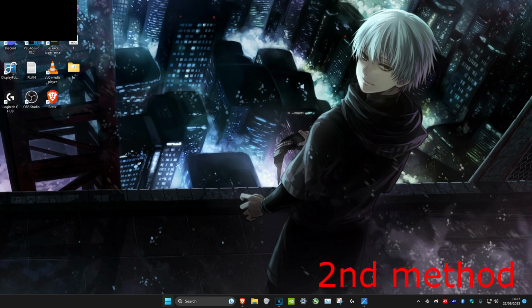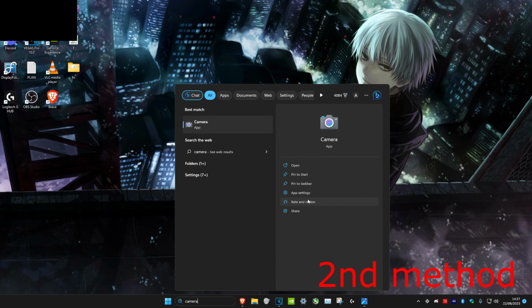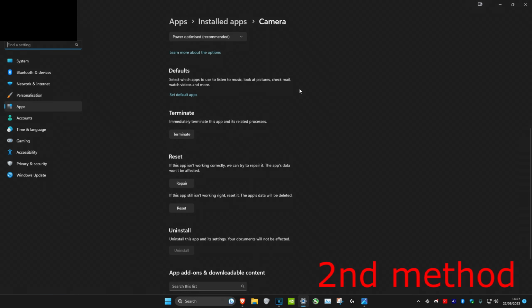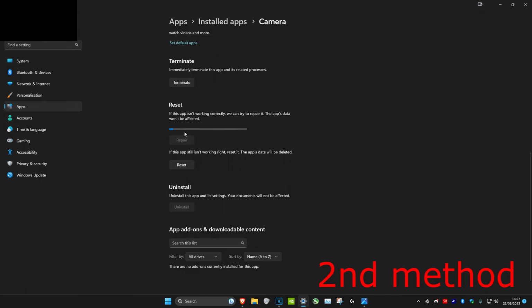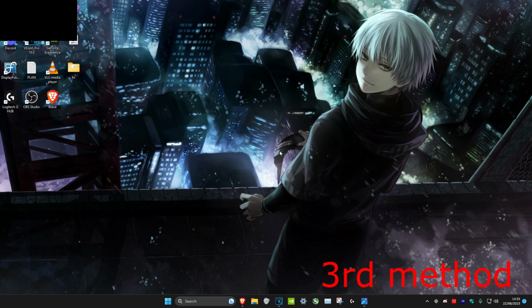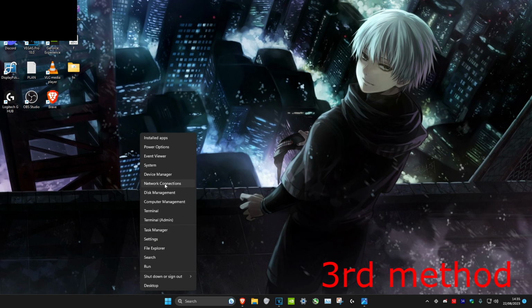For the second step, head over to search and type in camera, then click on app settings. Once you're on it, we're going to scroll down. First, you want to try to repair your camera, and then if it's still not working, click on reset and see if that works.